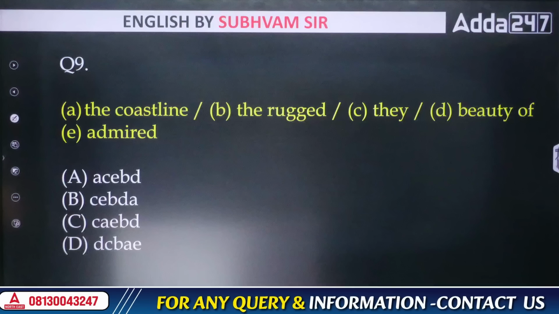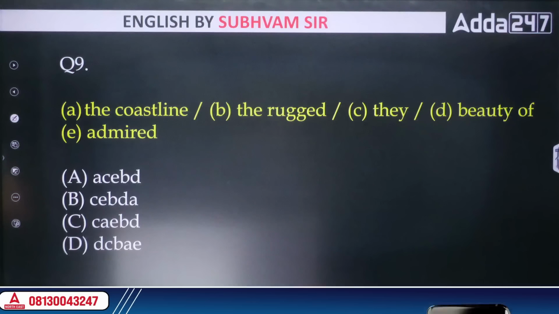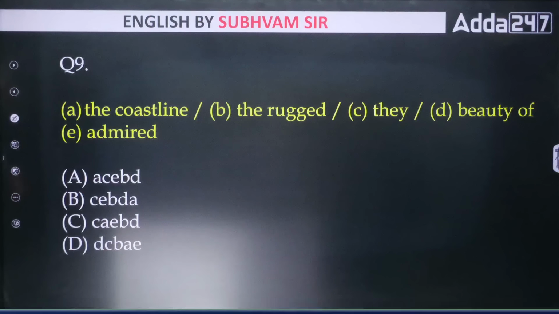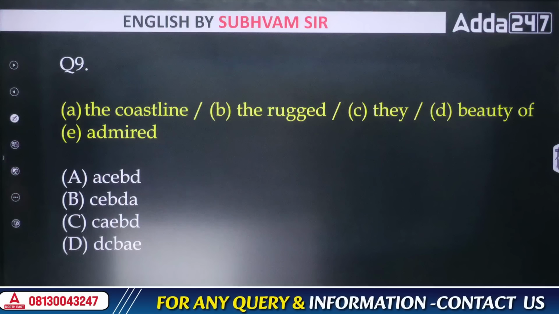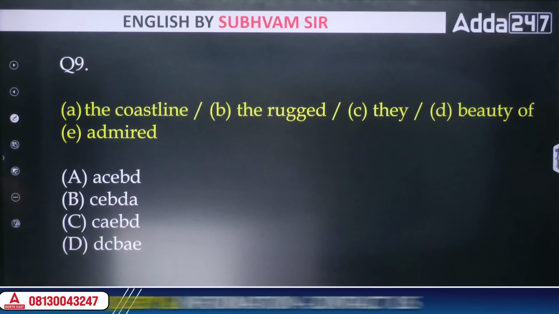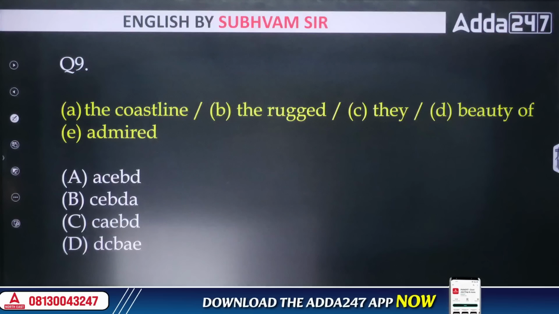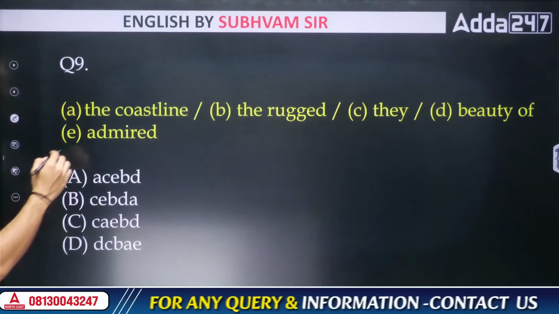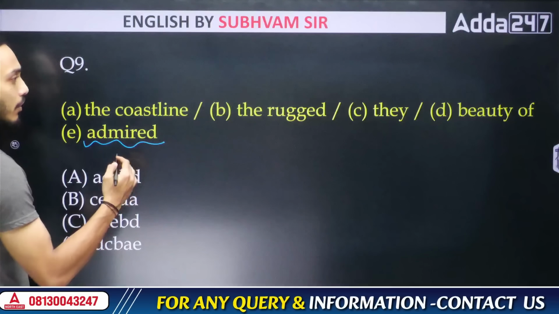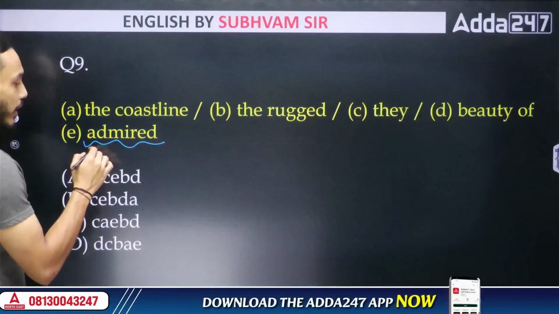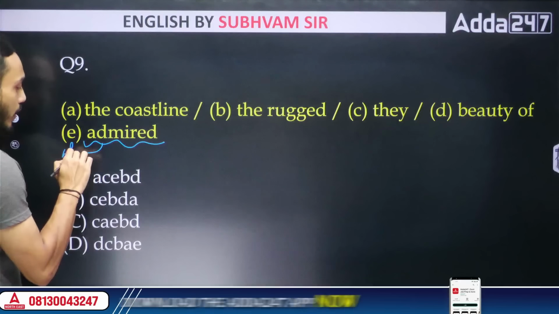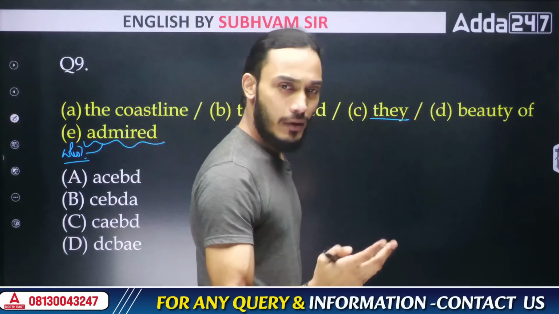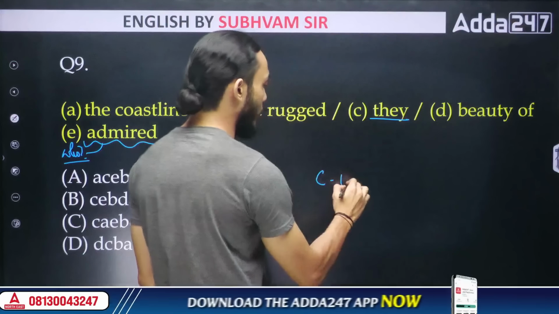Next one, try to solve this by yourself. So, did you figure it out? Because now your speed should be developed. Now try to focus on your speed. See, you have this word "admired" here. So try to figure out who admired what. There is this one word, "they." You can say they admired something, right? That makes sense. So after C, you should be going to sentence E.